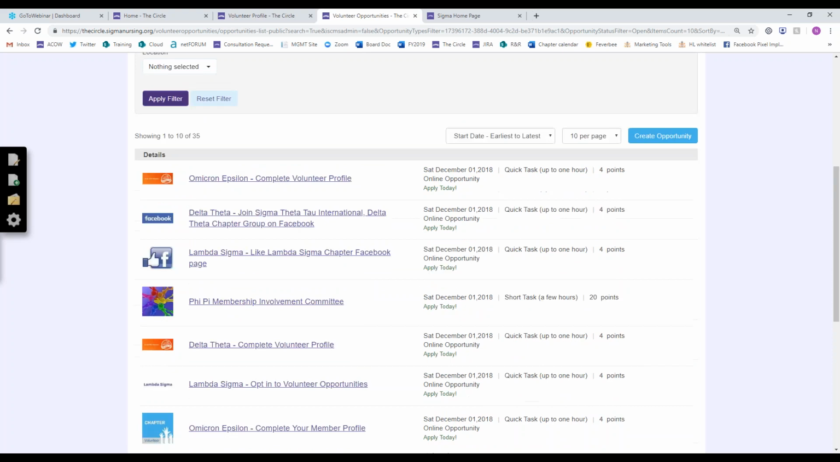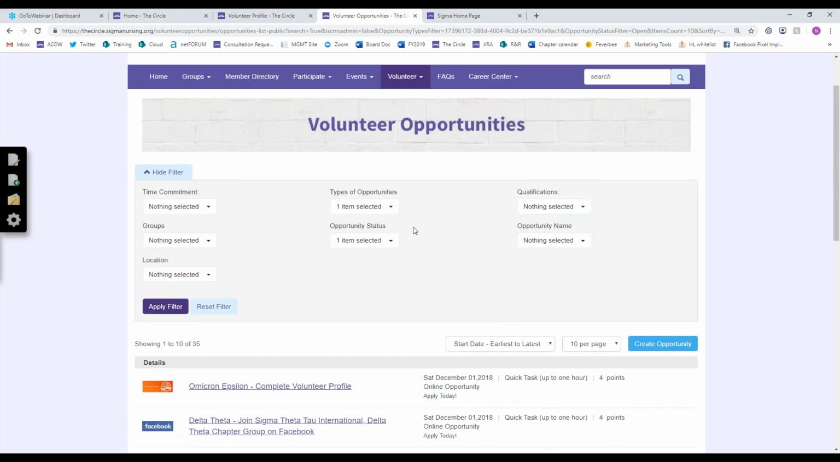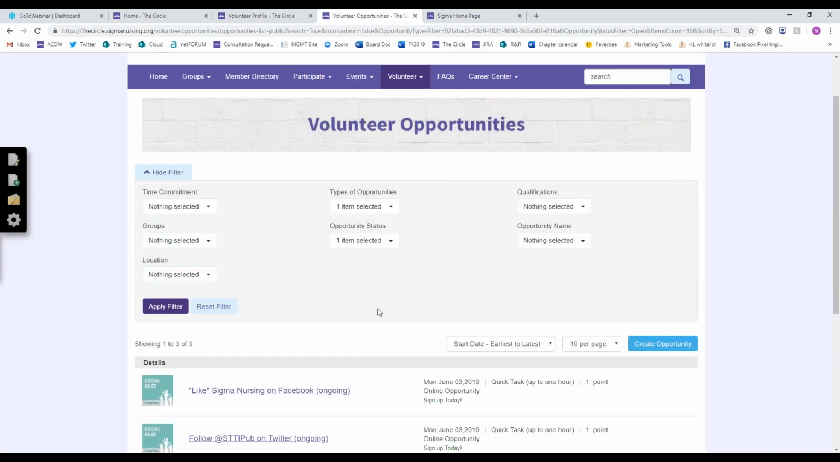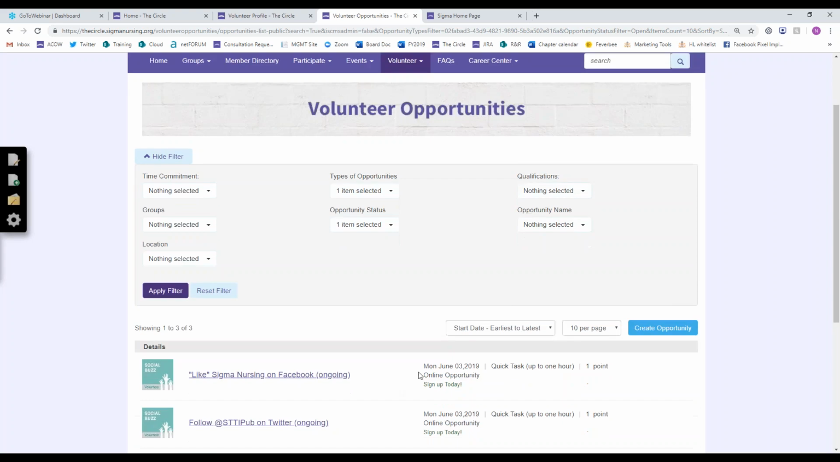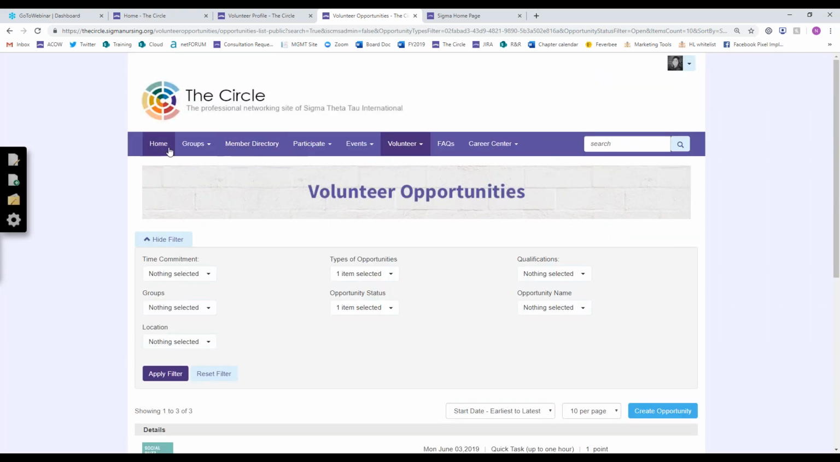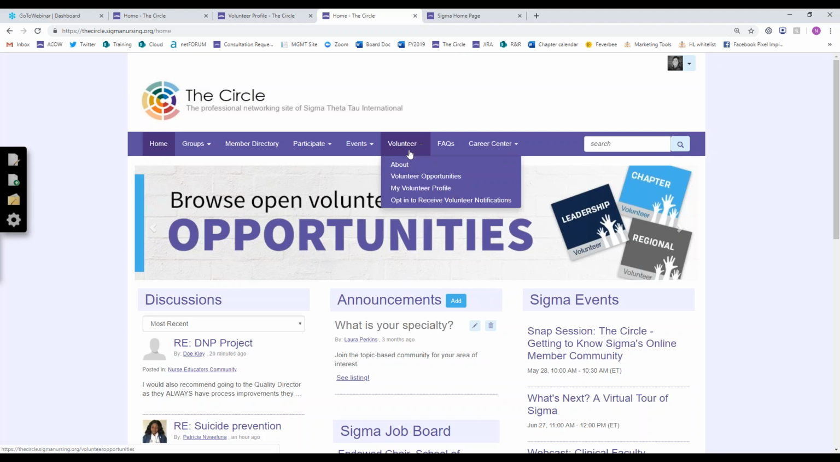Many of the opportunities that International creates are quick, easy opportunities that you can complete within minutes, such as liking our Facebook page or following us on Twitter, things like that. So it's a great way to get involved and do some things that you don't really have to put a lot of effort or time into, but it helps connect you with the organization in a way. Okay. And important to remember, if you want to get those invitations, then you do need to opt in to receive volunteer notifications, which you do under that volunteer button.